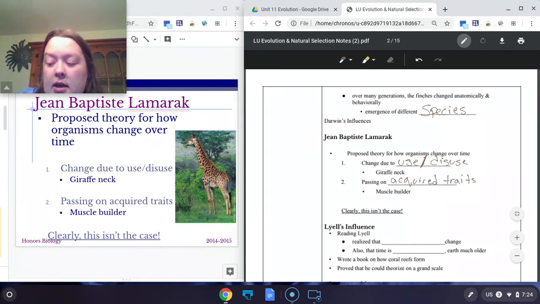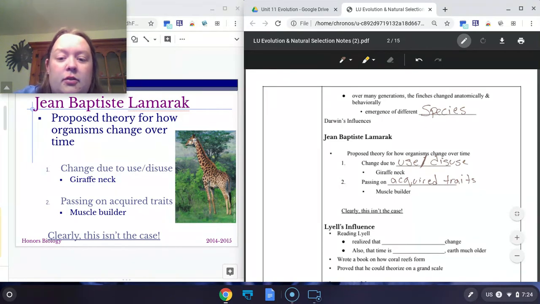Similarly, he would say, if I didn't like my natural hair color, I could dye my hair. His idea would insist that that acquired trait of me dyeing my hair could be passed to my child, which is not true. If I dye my hair red, I'm not going to pass the trait for red hair to my child because I don't have it in my body to pass down. So obviously, his theories were incorrect.